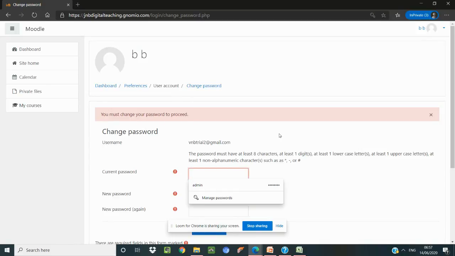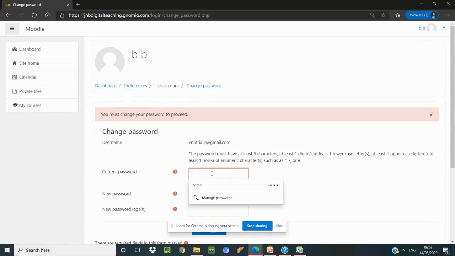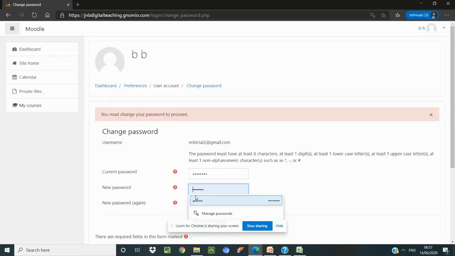So now I'm giving my student password. So you can see here I have entered through the username vnbtrial2 at gmail.com, which we have created, and I have given for that the password as something. Okay, so now I will have to give a new password. The password must have at least 8 characters, one digit, one lowercase. So I'm giving one password.